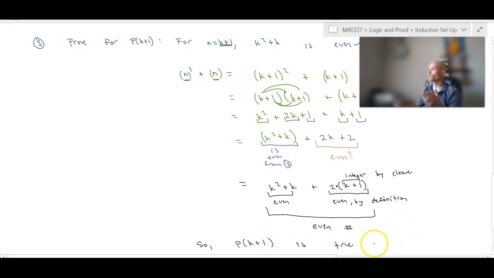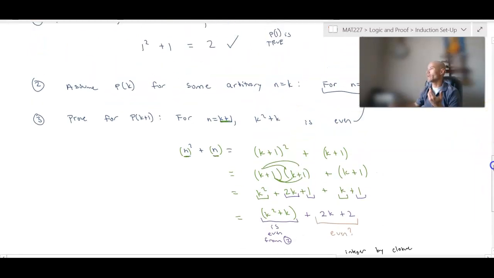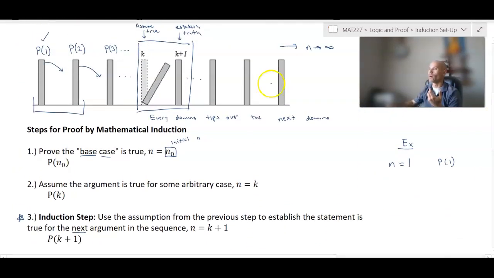So what I've established between steps 2 and 3 is that if n squared plus n is even for some arbitrary integer, then for the next integer in the sequence, it is guaranteed to be true that n squared plus n is also even. So I've started off the chain reaction by proving P of 1. We tipped that over. By this intermediate set of steps, that means that it knocks over P of 2, which knocks over P of 3, which knocks over P of 4, and this chain keeps on going to infinity.